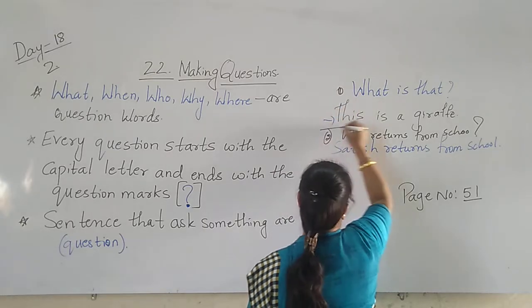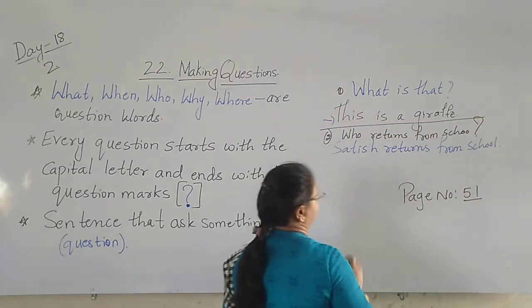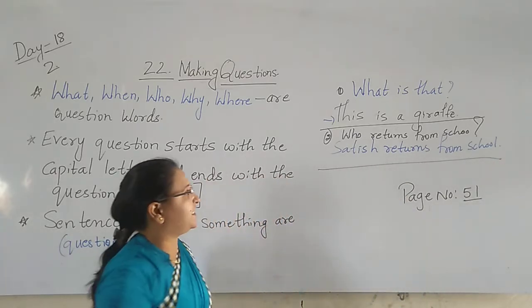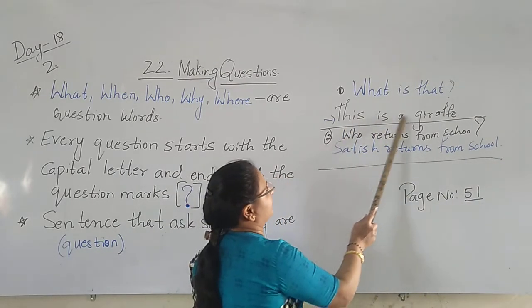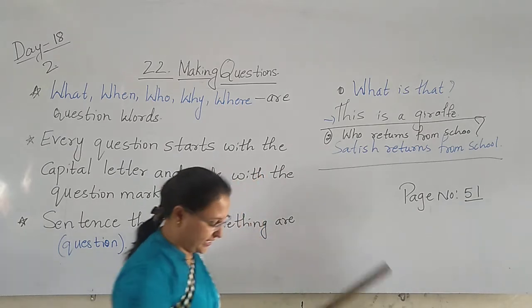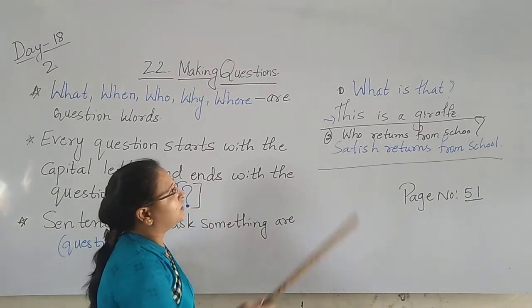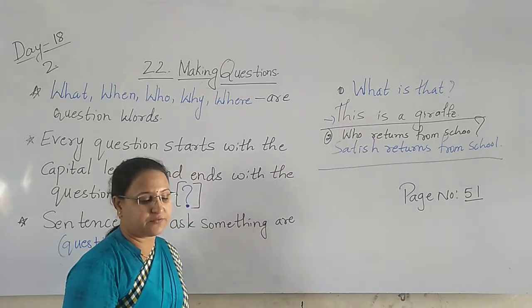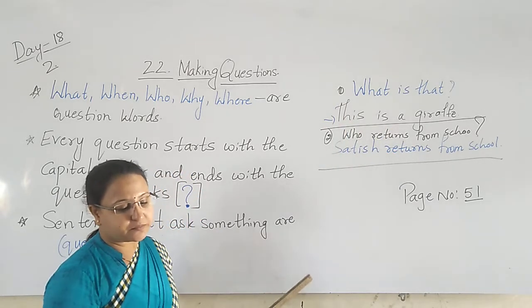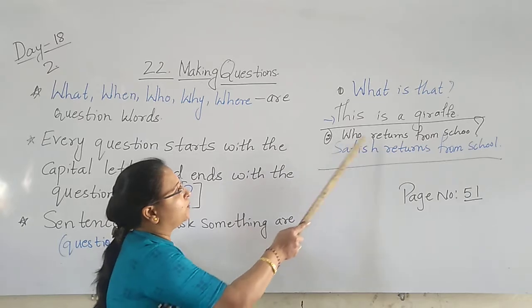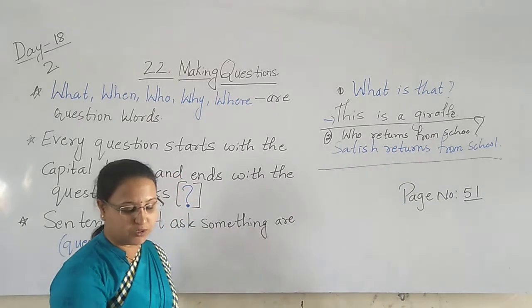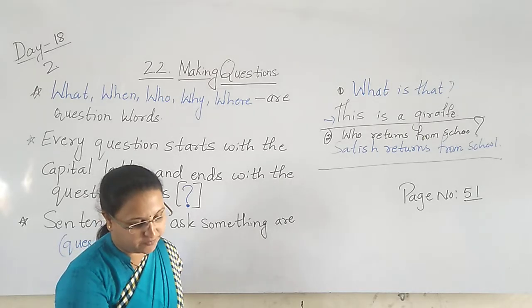This is the first one, this is the second. So first they have given the sentence. This is a giraffe. To change this, I use the word what. What is that? Next, here, who returns from school? Satish returns from school.